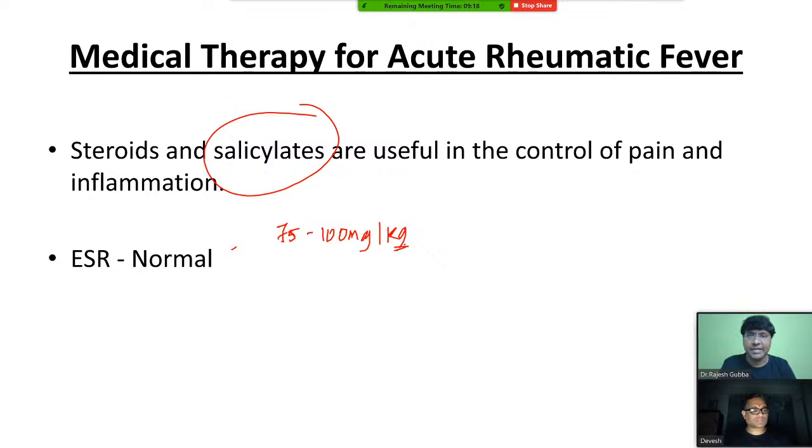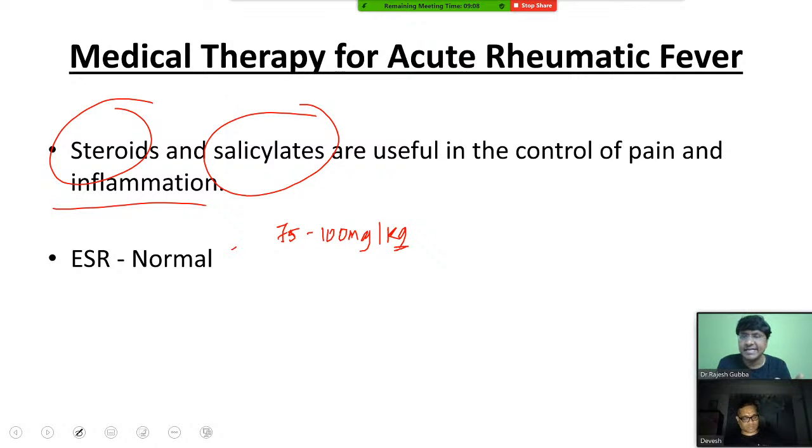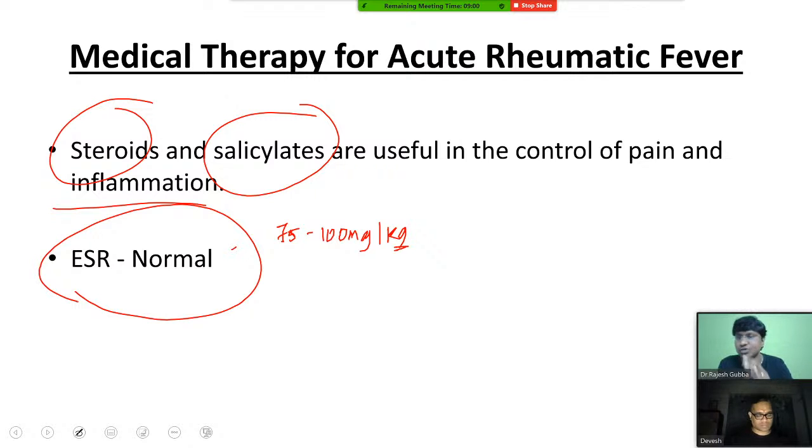The other alternative agent is steroids, which can be given in order to reduce the inflammation. Now the question is, for how many days you need to give these salicylates and steroids? You have to give these salicylates or steroids until the ESR becomes normal. Right? Until the ESR becomes normal, you need to give the salicylates as well as steroids.